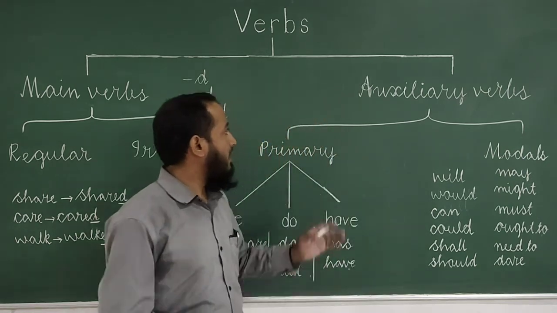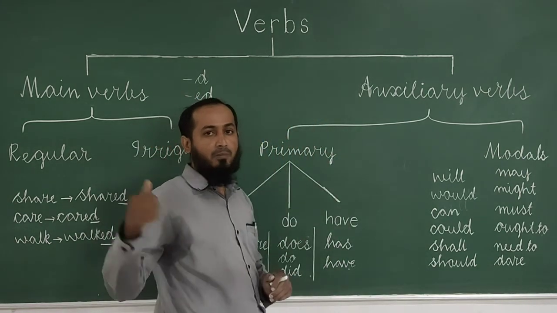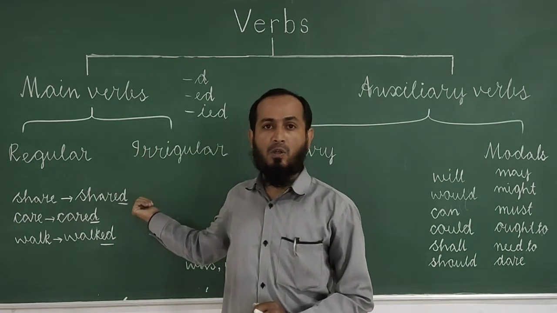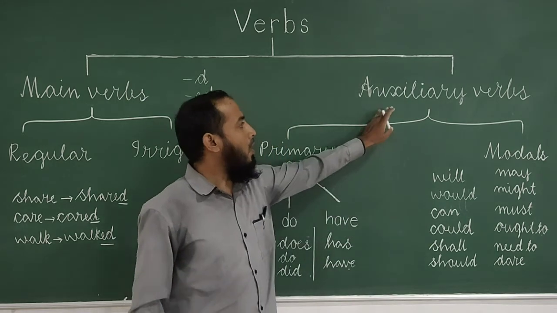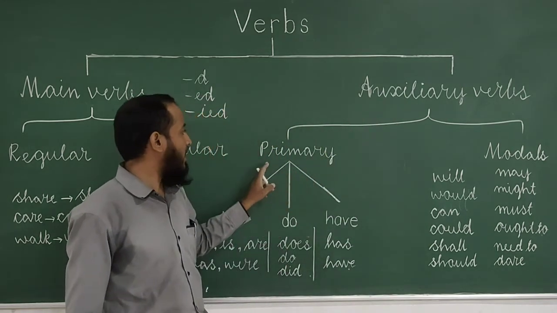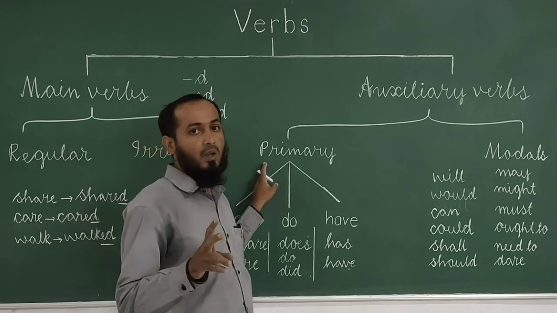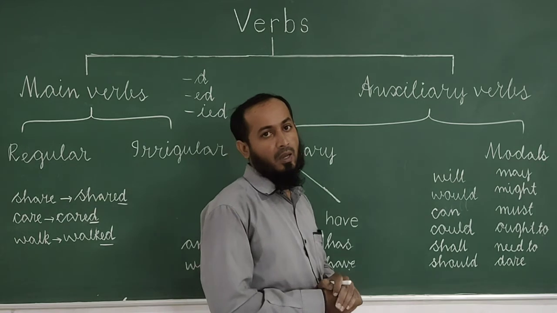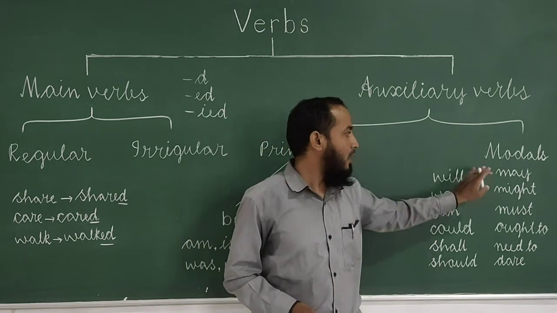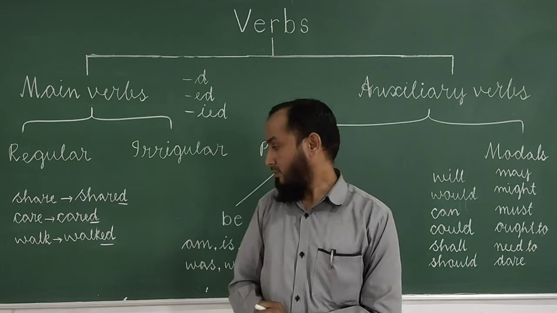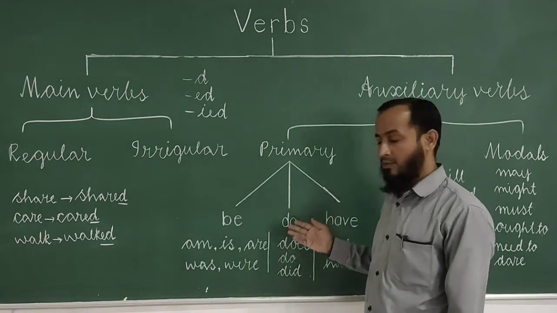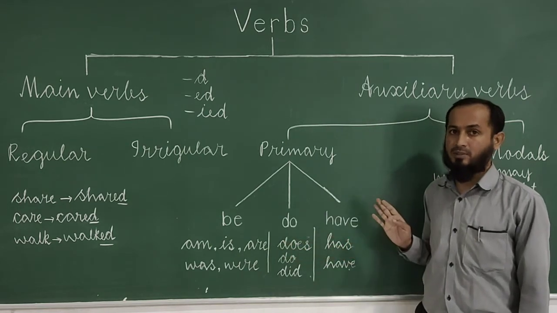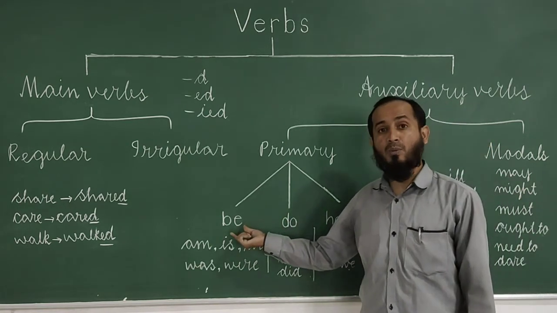Next, let us learn auxiliary verbs. Like main verbs, auxiliary verbs also have 2 types. There are 2 types of auxiliary verbs, helping verbs. They are primary auxiliaries and modals, or we can say modal auxiliaries. Primary auxiliaries are be, do and have, or we can say be forms.